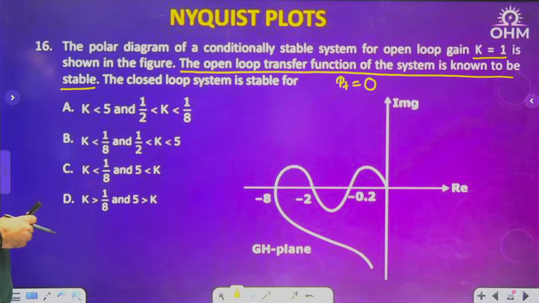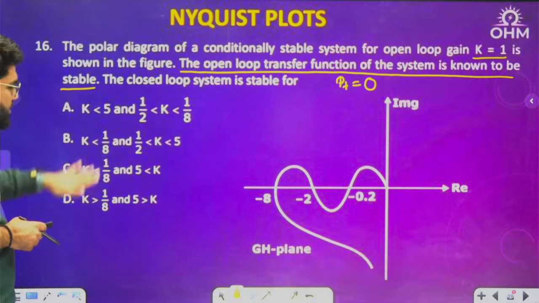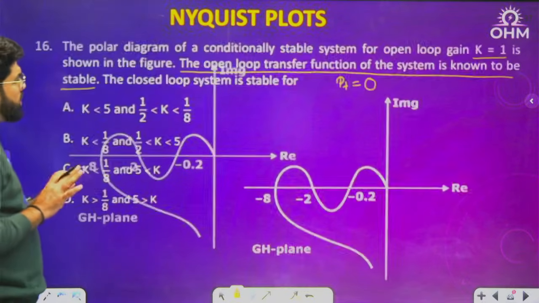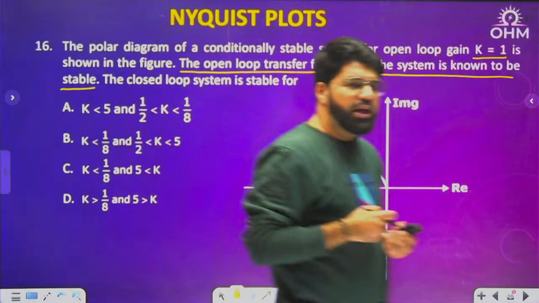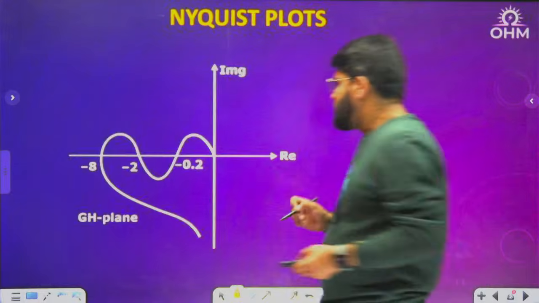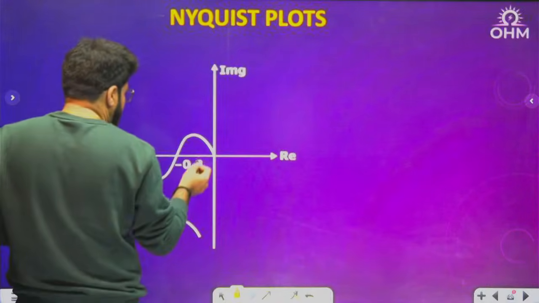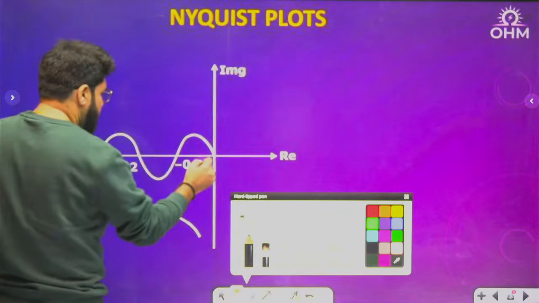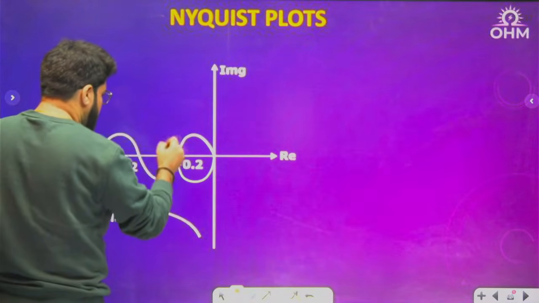What about the closed loop system? Now the closed loop system is stable. Now it's an important question. It's stable for what values of K? Now this is only a polar diagram. Let's complete this into the Nyquist diagram. Now see here. Number 1, the mirror image of the polar plot will be taken.